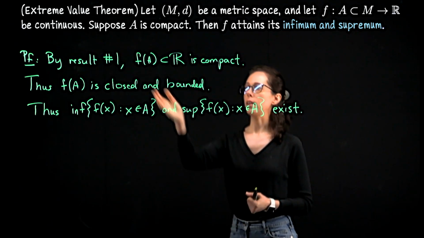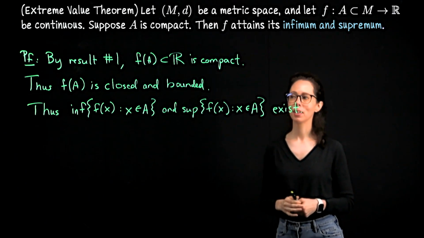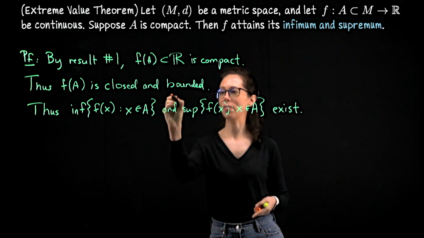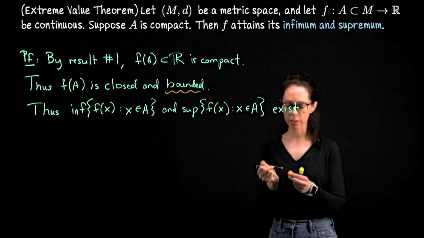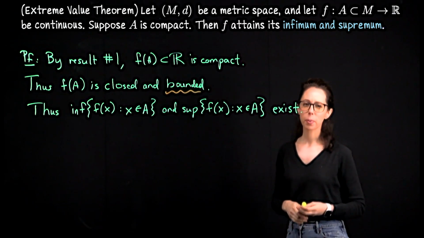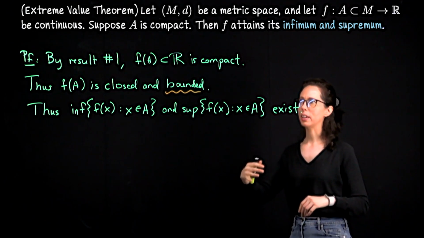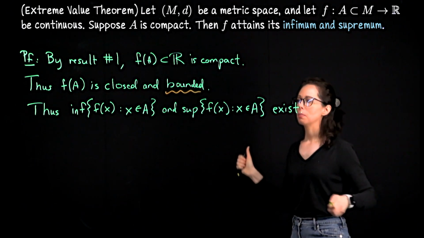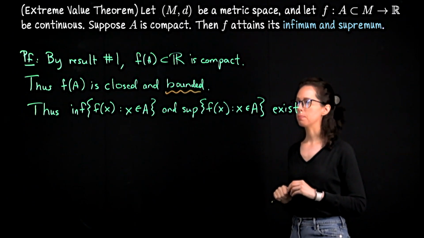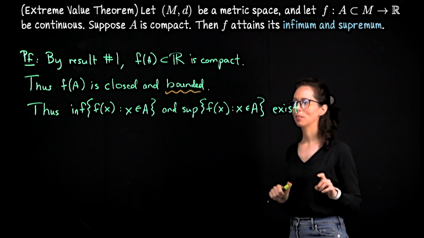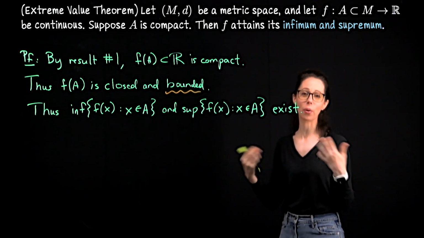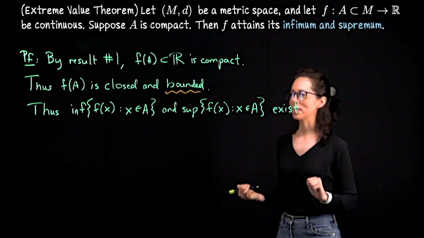We need to show that they are in f of A. Well, we've already used the boundedness of f of A. So now we just have to refer to the fact that f of A is closed. It's pretty much immediate, but it depends on how many notions about closed sets and accumulation points you have ready to go. Maybe I will prove the rest of it. So my hesitation there was like, I think this is a result we've already proven, but instead of citing it, let me just go ahead and prove it from scratch. That's what I was deciding right now.